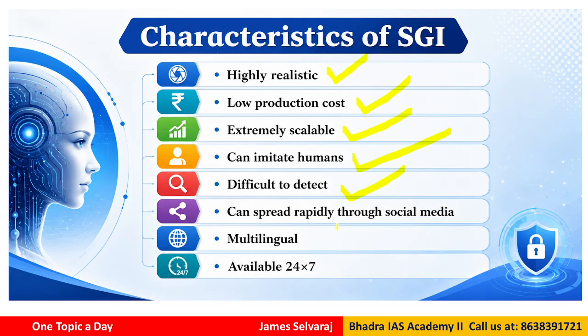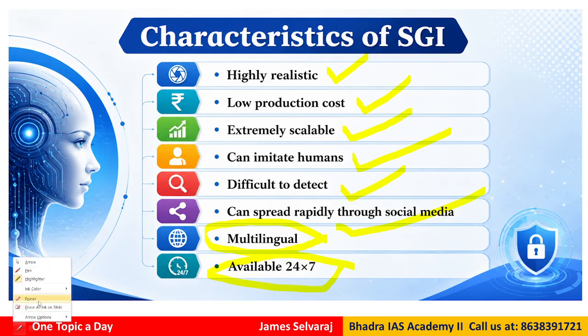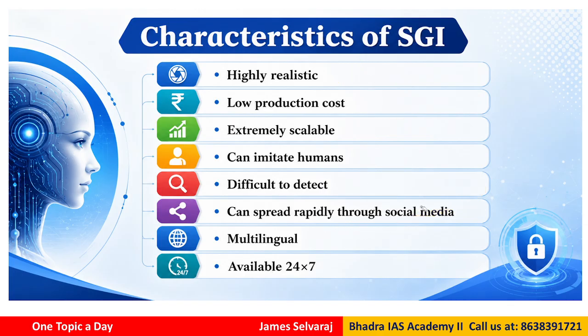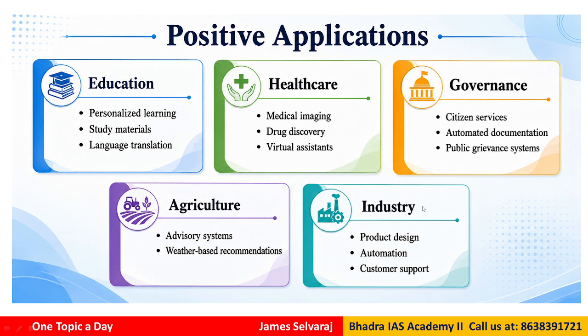It can spread rapidly through social media, and is multilingual. Nowadays it can be created in any language, and it is available 24/7, so there is no time limit for this kind of preparation, right?